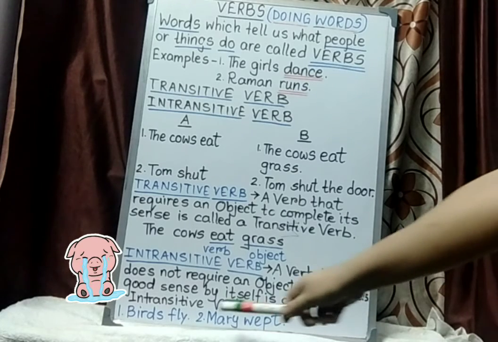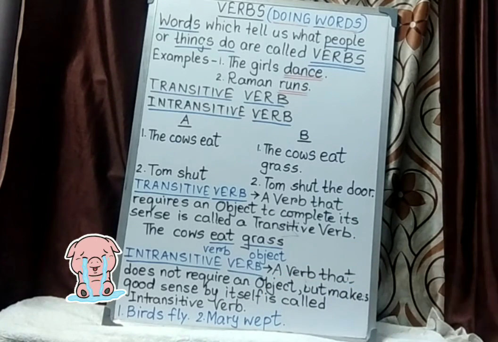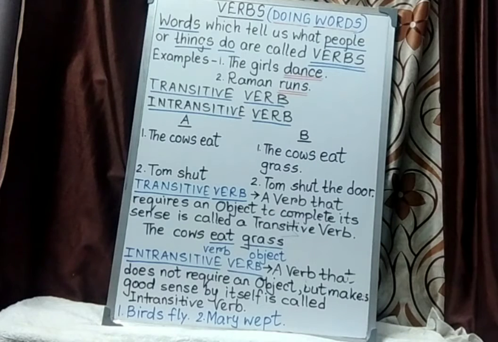Here the verbs fly and wept, these are all intransitive verbs, which means they do not require an object to show their complete meaning. Hope the concept of verbs and the types of verbs, that means transitive and intransitive verbs, is clear to all of you.